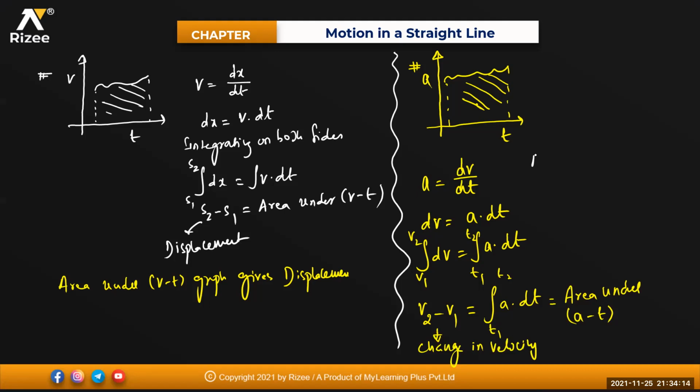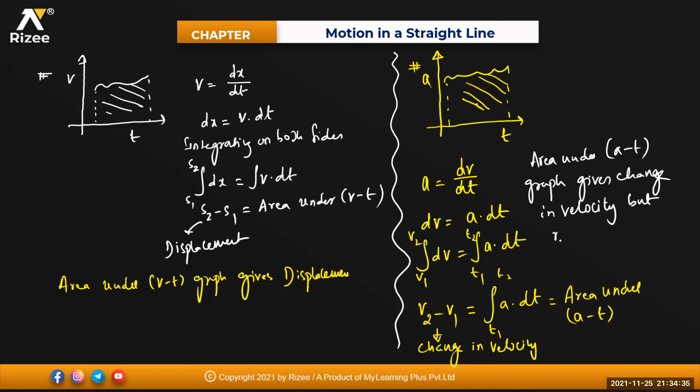So I can say that area under the a-t graph gives change in velocity, but not velocity. Okay?